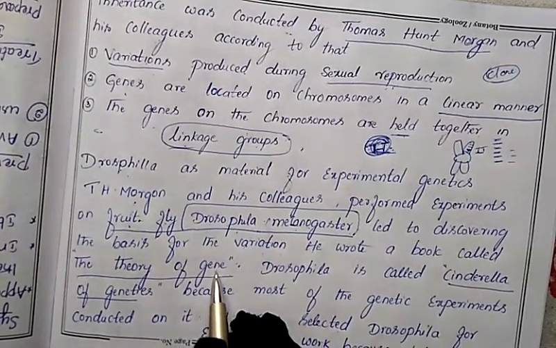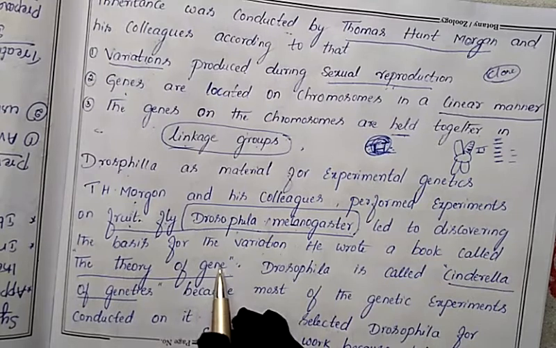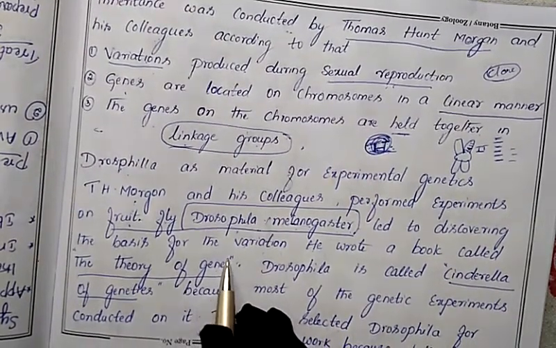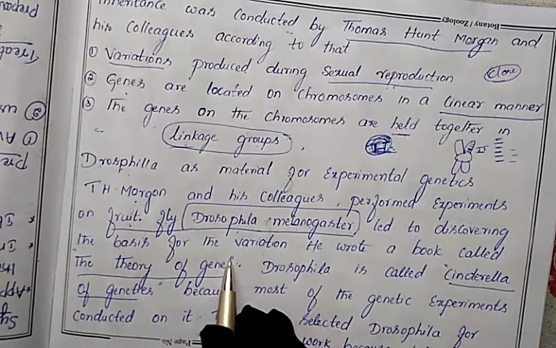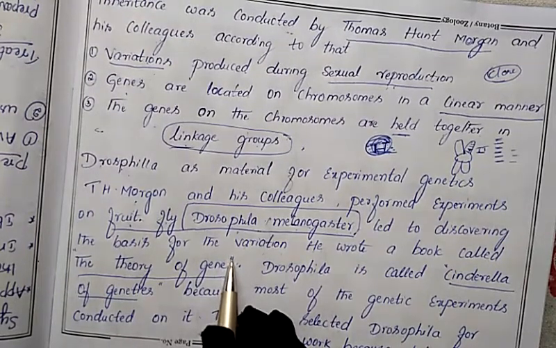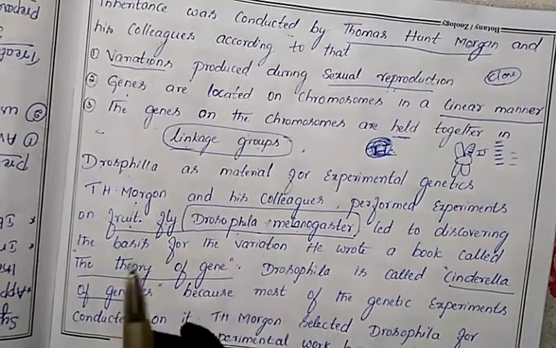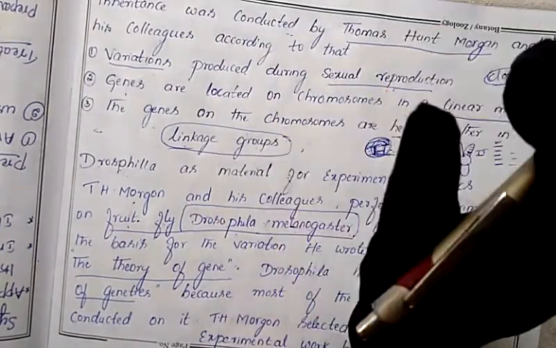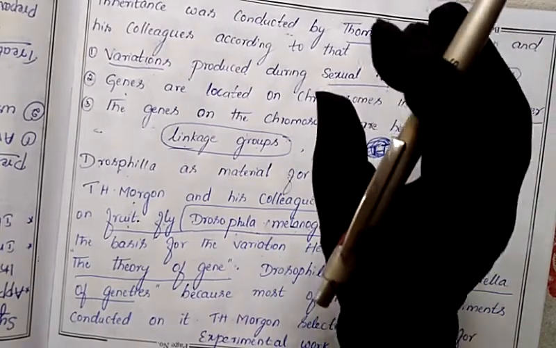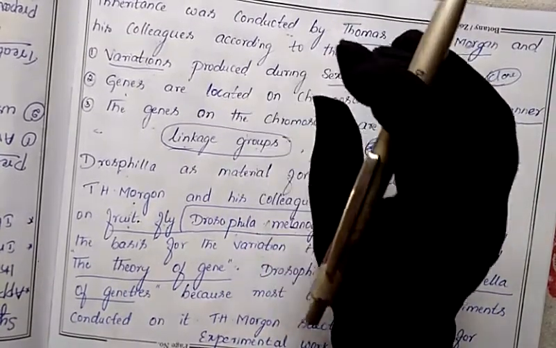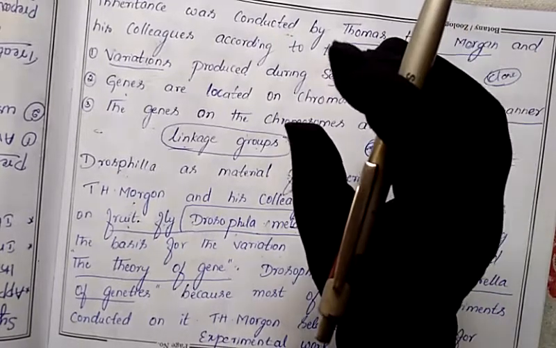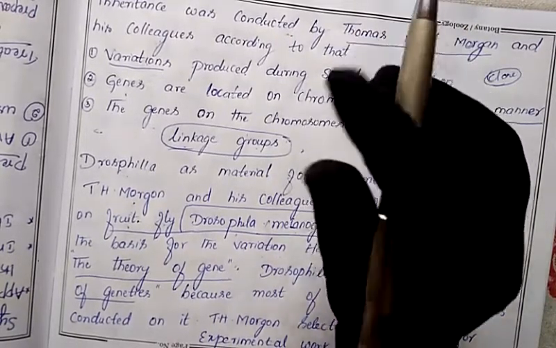Like how Mendel conducted the experiment in the beginning itself, whatever information he got he wrote in a book called Experiments on Plant Hybridization. Mendel conducted the experiment on pea plant for 7 years. Whatever results he got, he wrote in a book called Experiments on Plant Hybridization. Keep this, it is important for your NEET or even your board exam for 1 mark.